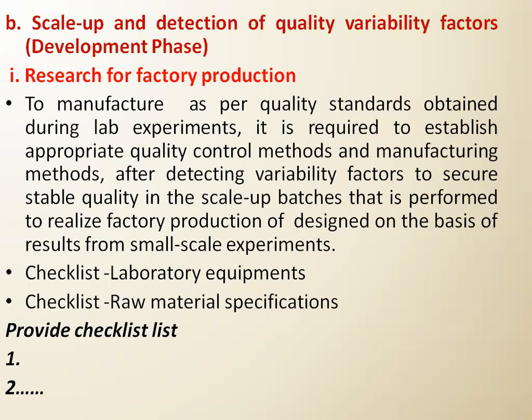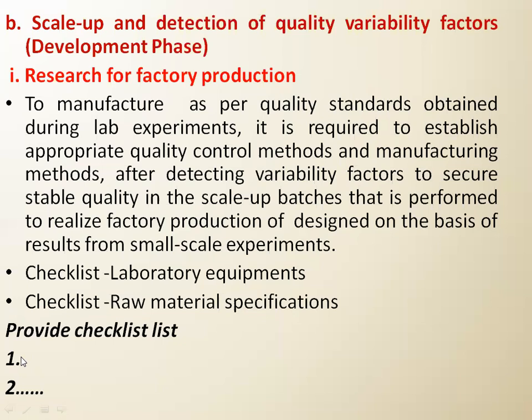So what are the requirements? Checklist for the laboratory equipment, checklist for the raw material specification. Checklist means what? First of all, if we want the formula to come out correctly, we have to use the required laboratory equipment and the required raw material, then we have to provide the checklist.